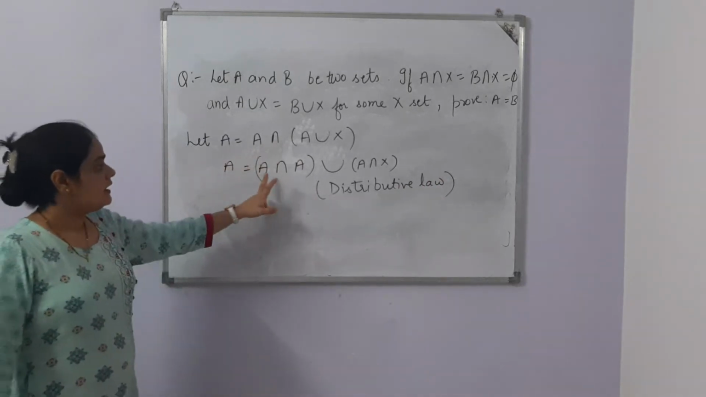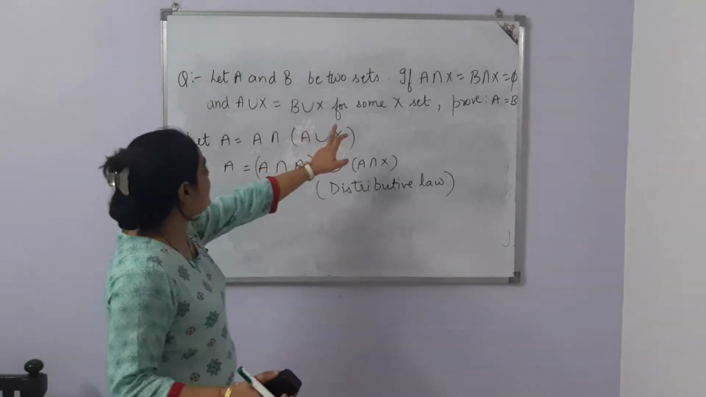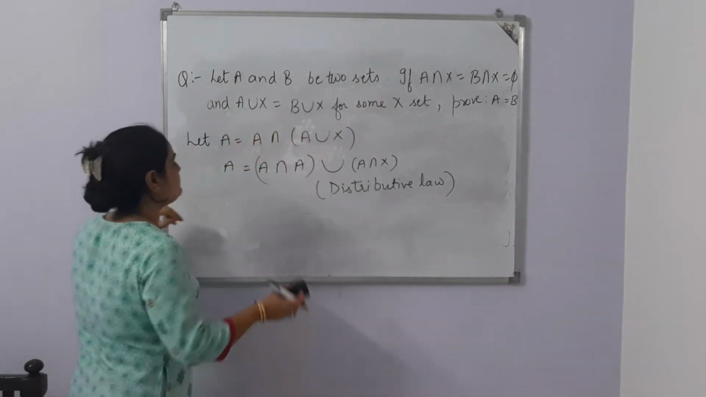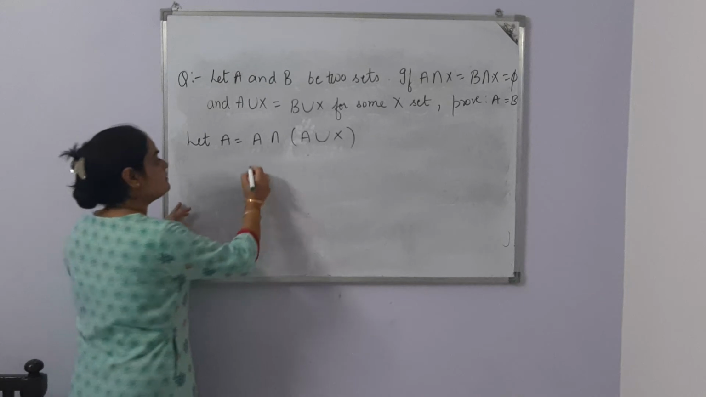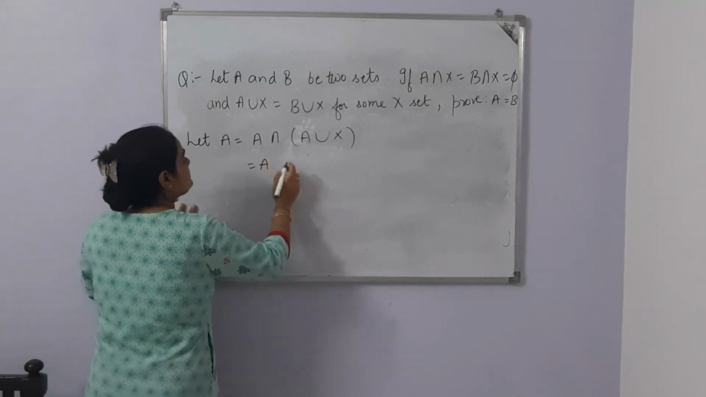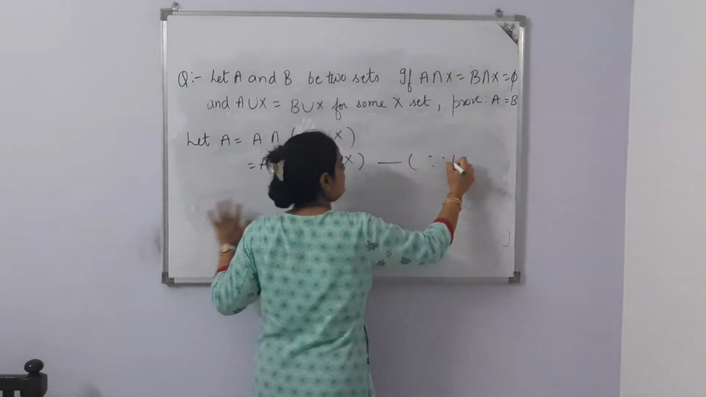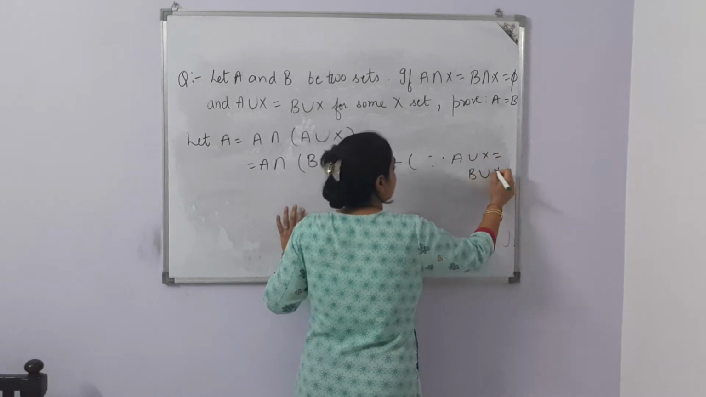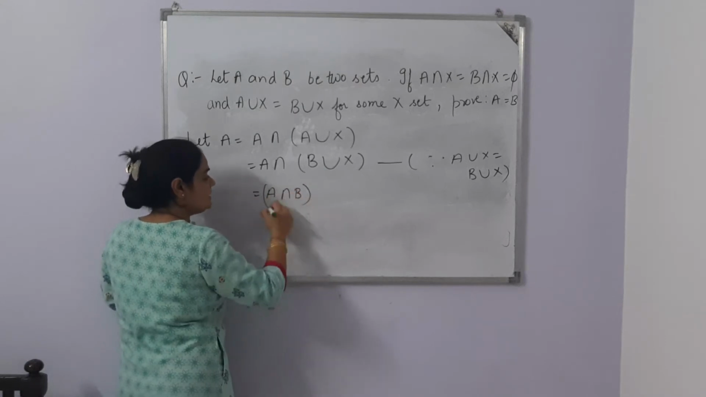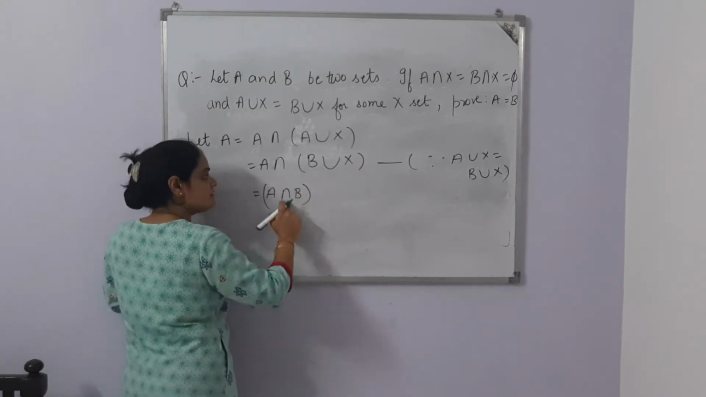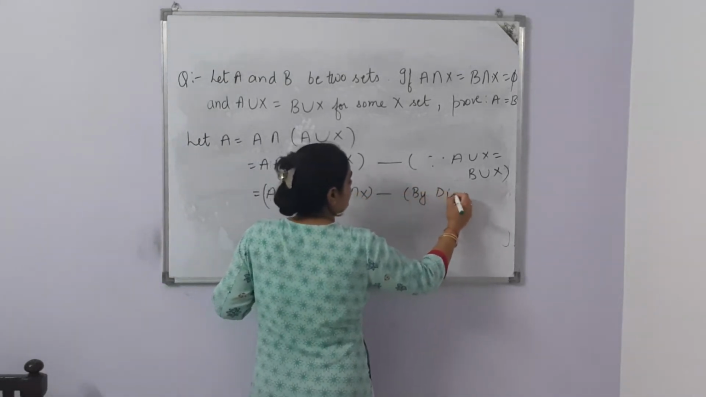Now, before applying distributive law, do one thing. We have been given that A union X is equal to B union X. Before applying this law, just apply the given result: A intersection A union X is equal to B union X, because A union X is equal to B union X, which is given to us. Now we'll apply distributive law. Now A intersection B, A is related with B with intersection symbol, union A intersection X, by distributive law.